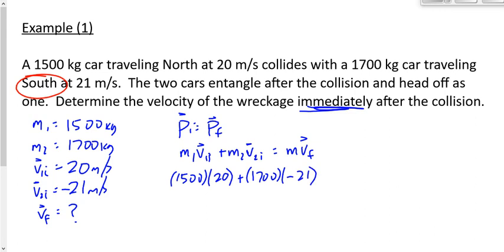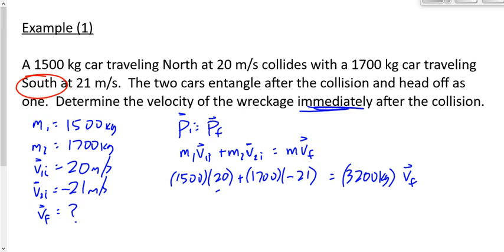I've told you guys about that first written response test that you're going to get. You're going to get a question on that first written response question almost identical to this, including opposite directions. One's going north, one's going south. Positive 20, negative 21. What are you going to do for m? Let's add them together. It's one object now that has a mass of 3,200 kilograms, times vf. That's what we're looking for, right? vf is what we're looking for.